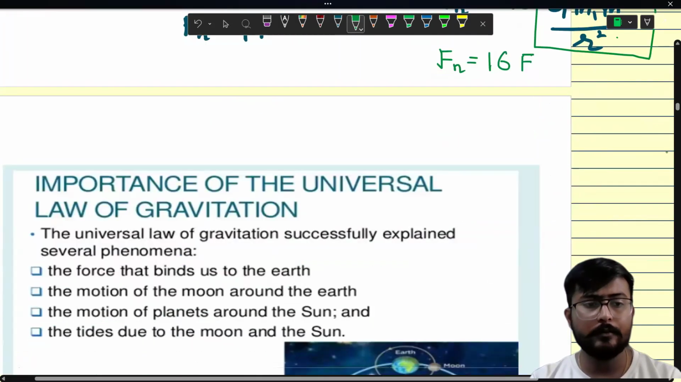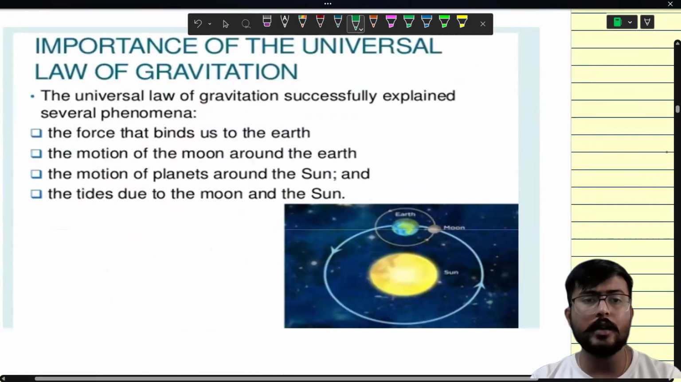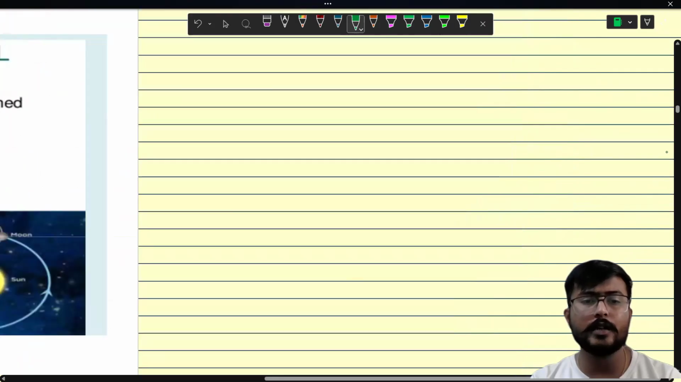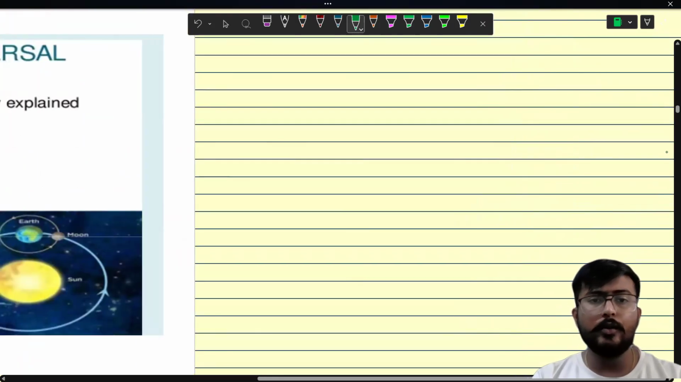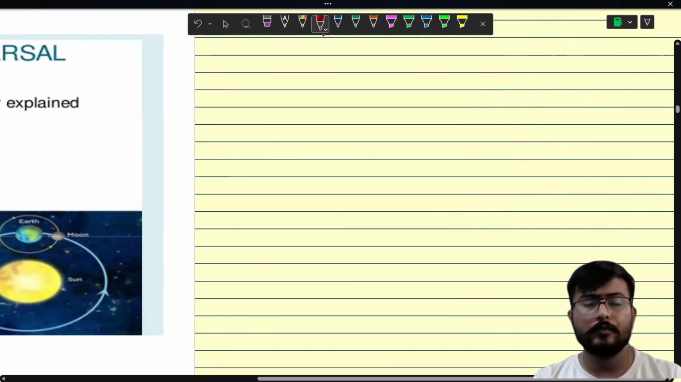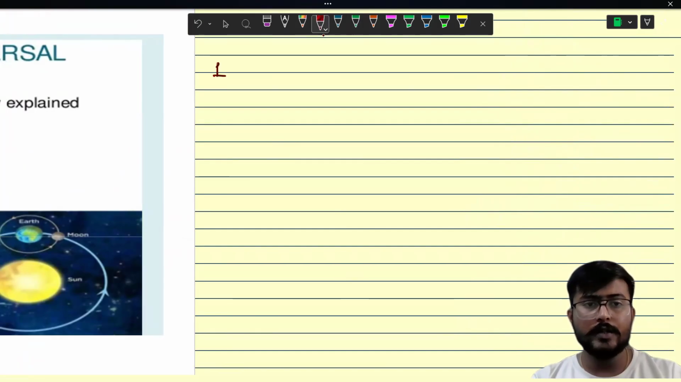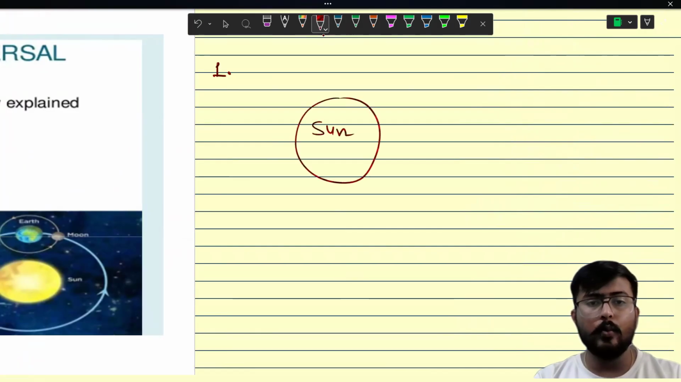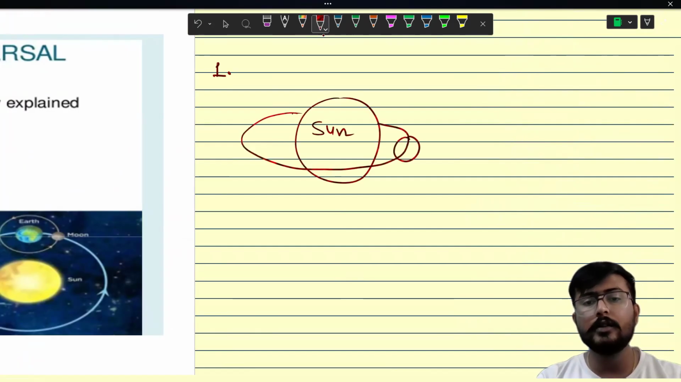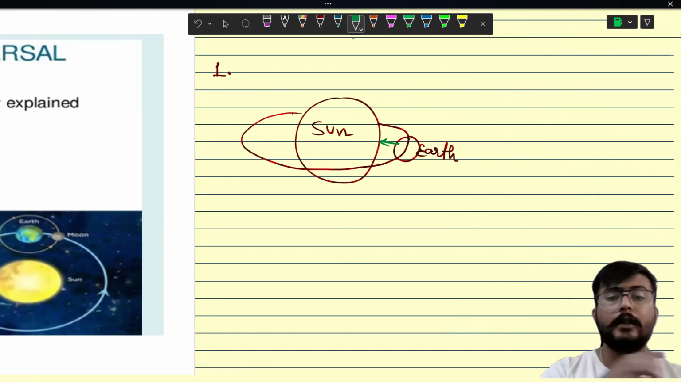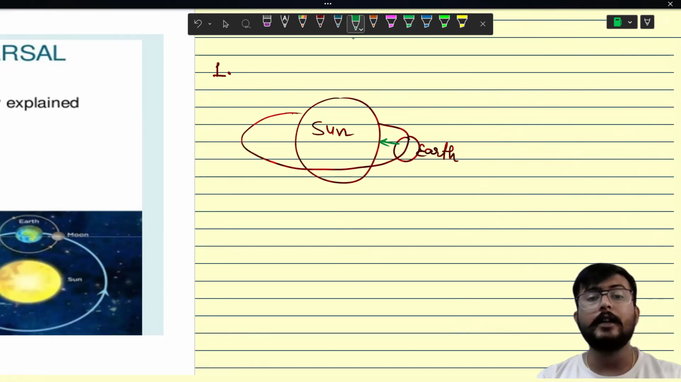Okay, let's move ahead. So the next topic is, what is the importance of universal law of gravitation? Before discussing it, can you tell me where do you observe this gravitational force? First, I would like to say that in our solar system there is the sun. And why do all the planets revolve around the sun? Why does our Earth revolve around the sun? Because it is actually being pulled. It is actually being attracted by the sun's gravitation.